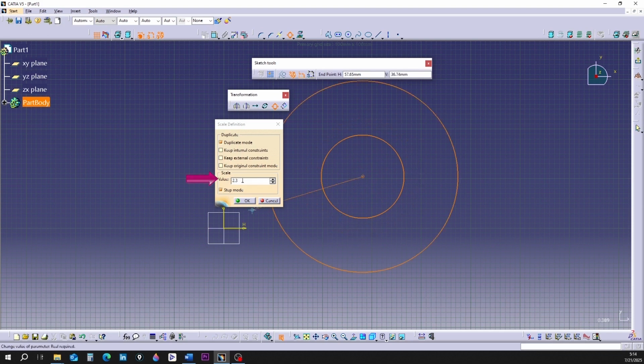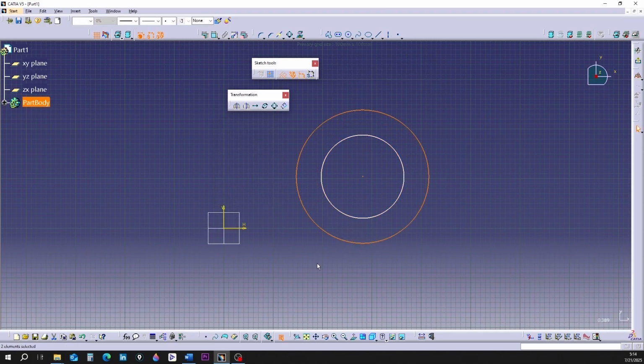In the Scale section, look at the value box. By moving the mouse, the scale line becomes larger and smaller. The scale value is also displayed in the value box. Numbers greater than 1 indicate that the shape is getting larger. Numbers smaller than 1 indicate that the shape is getting smaller.